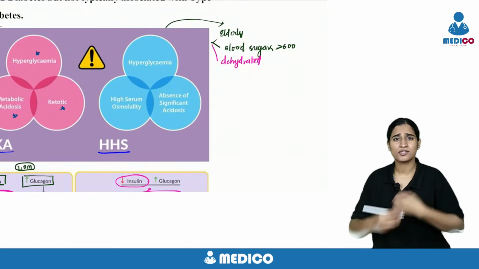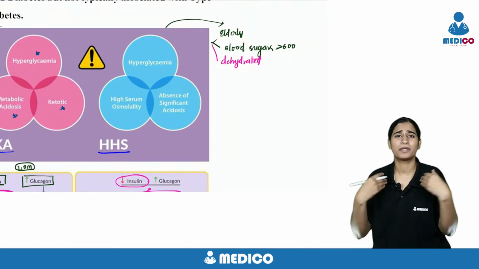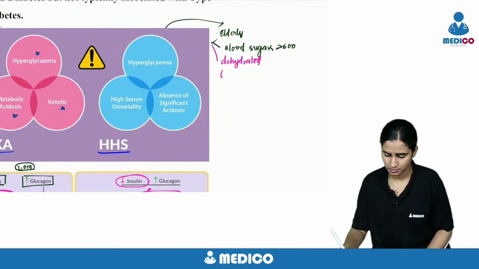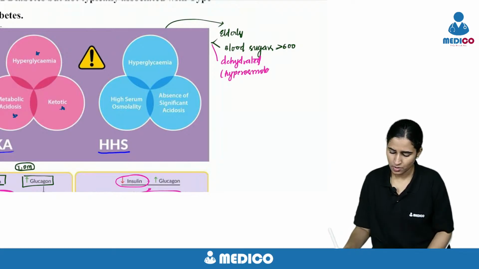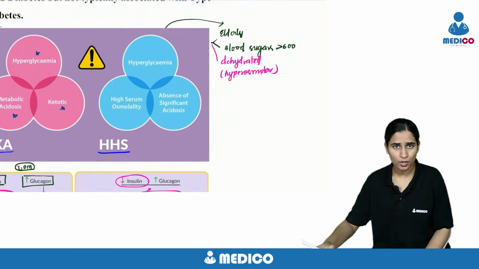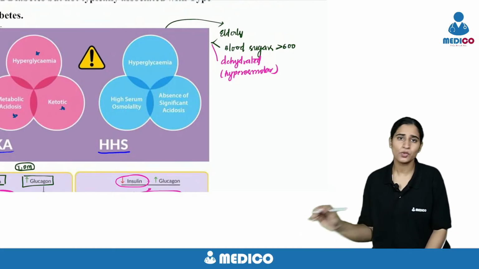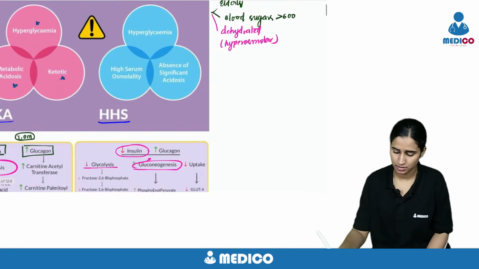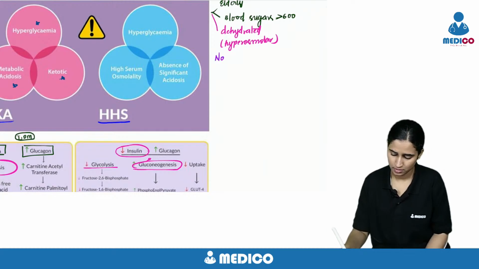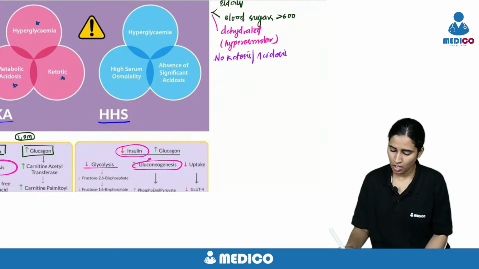The water is lost from the body and the blood will be hyperosmolar. So hyperglycemic hyperosmolar syndrome. There is no ketosis and acidosis. So how do you treat this?